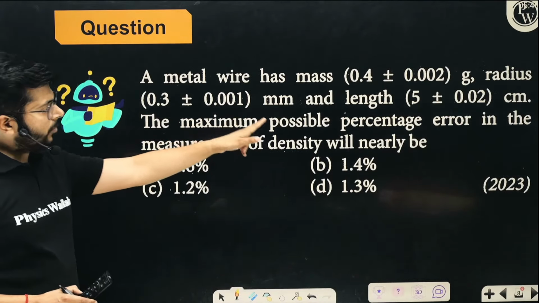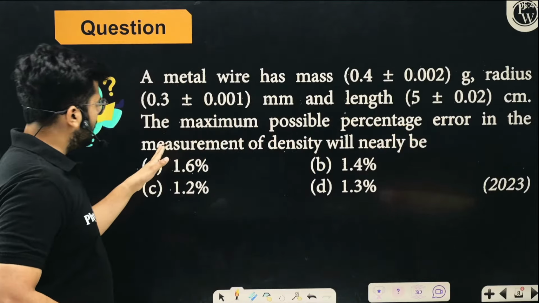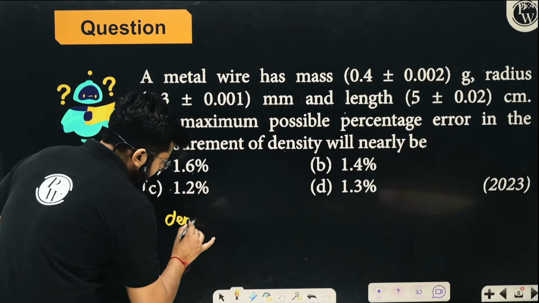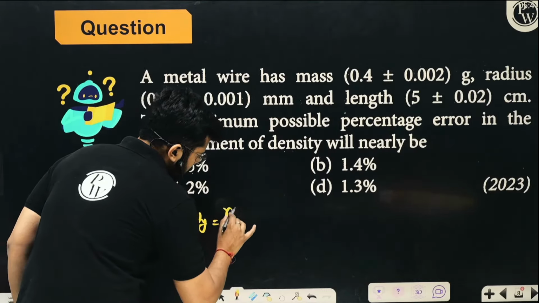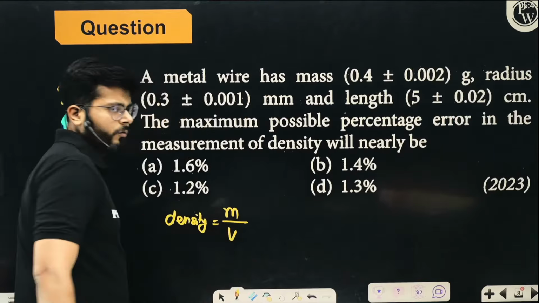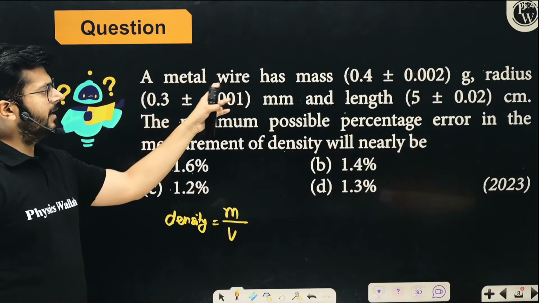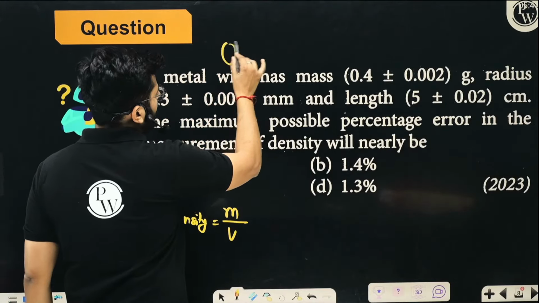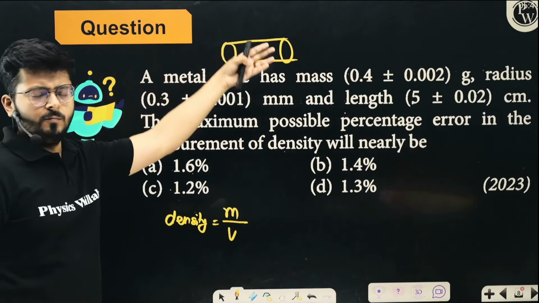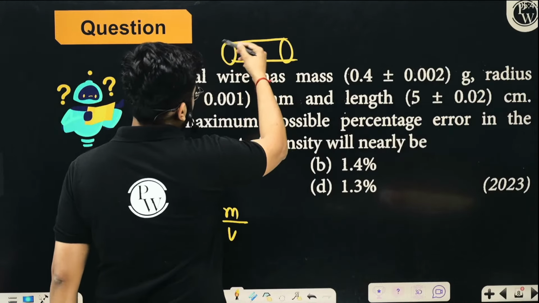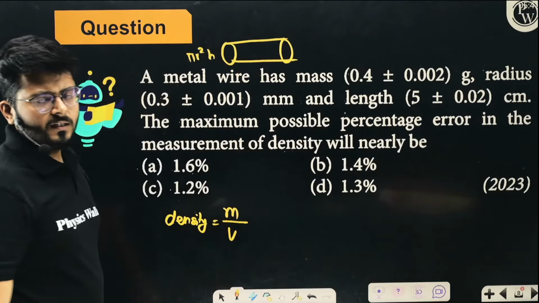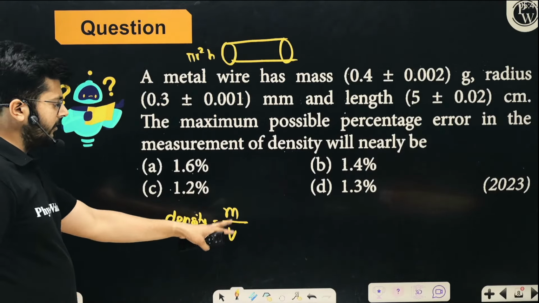The maximum possible percentage error in the measurement of density will be, so what is the formula for density, my dear kids? Density is mass upon volume, right? And because we have a metal wire, what will be the volume of a wire, you can say? We can say that it is pi r square into h, okay? So this is going to be the volume of this whole thing, right? So just put it over here and try to solve it.